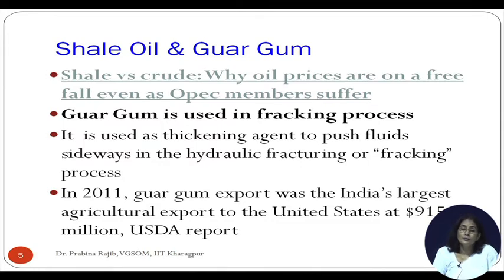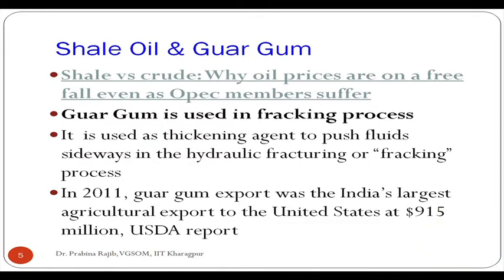Also, if you recall, the National Commodity and Derivatives Exchange cancelled guar gum and guar seed futures trading for some time, coinciding with the excessive price volatility in the spot market.